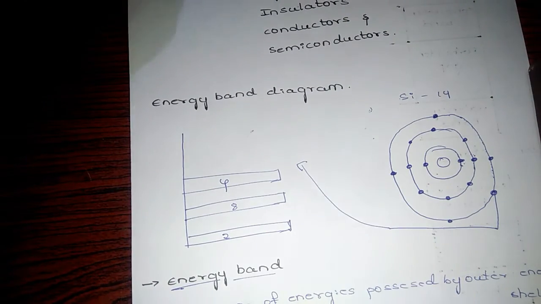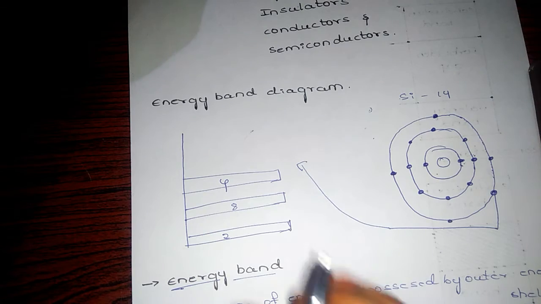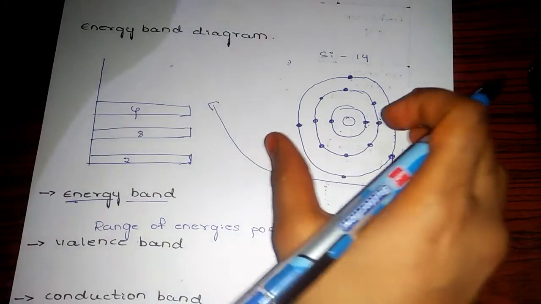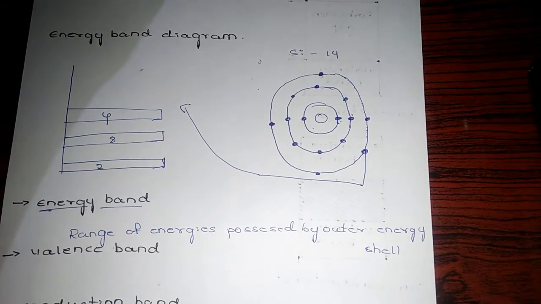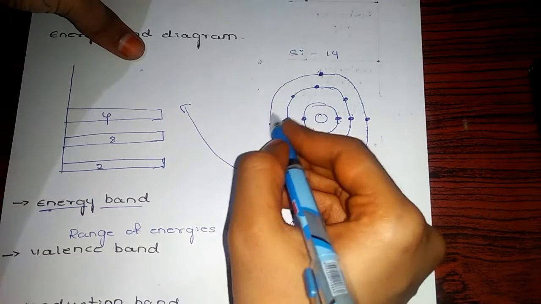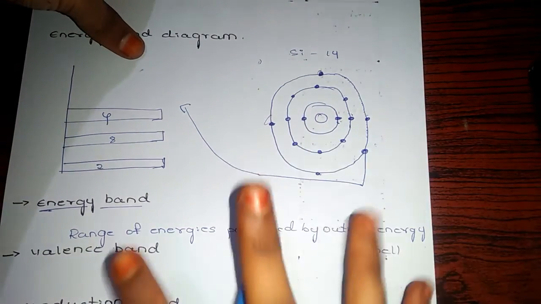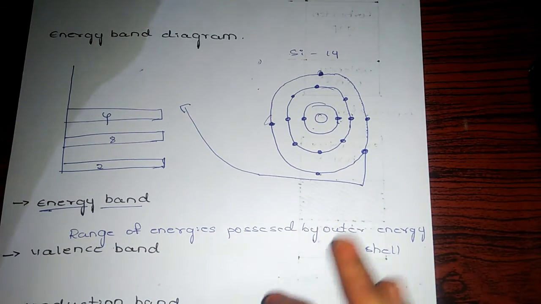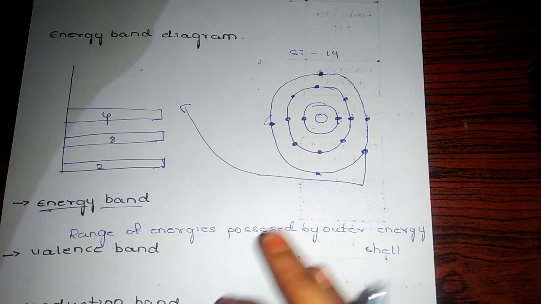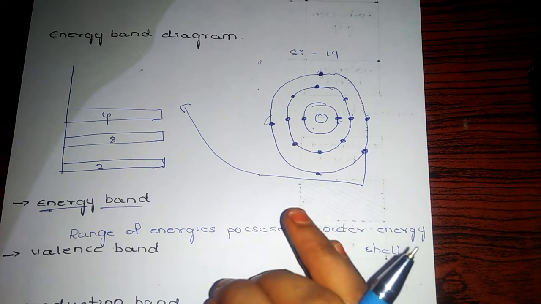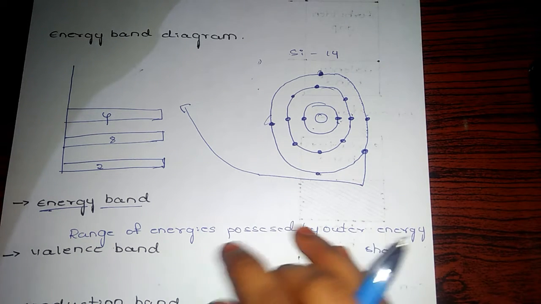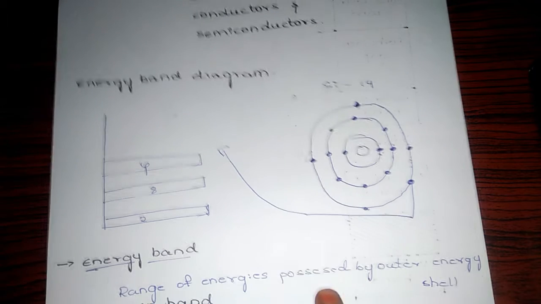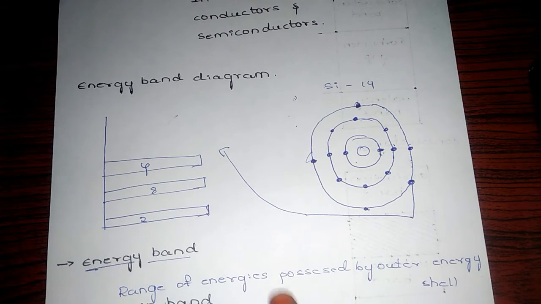While considering where the valency electrons are present, let's take this atom. What are the valency electrons? These 4 are the valence electrons. They are in the third orbit, the high energy or outermost energy orbit.